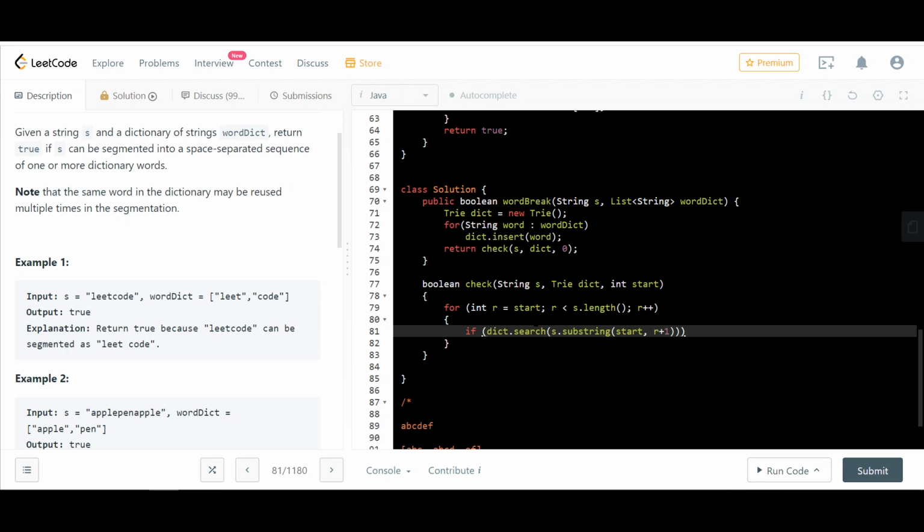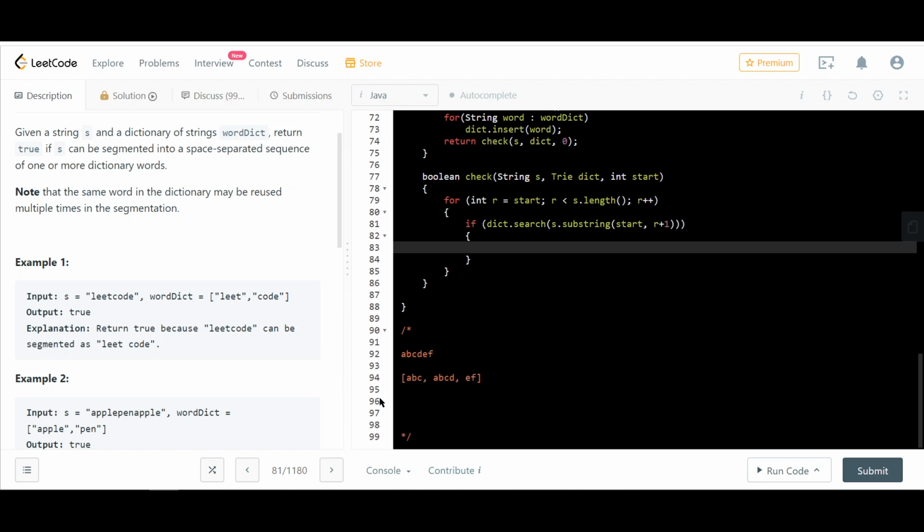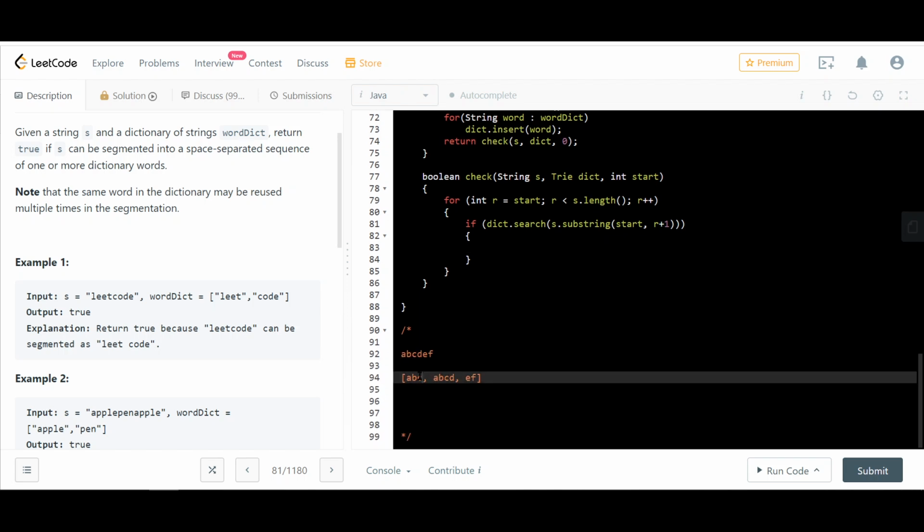then there are two cases. Either we consider that option, because like we saw this case, we found ABC. So either we consider that or we consider another path, which is that we also consider A, because ABC, when we do DEF, it will return false.